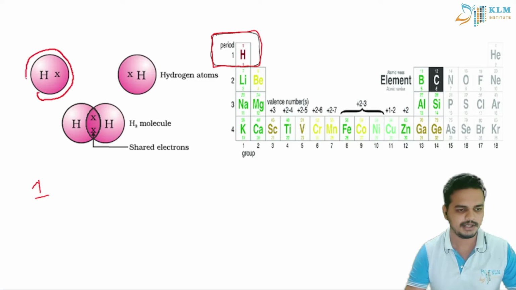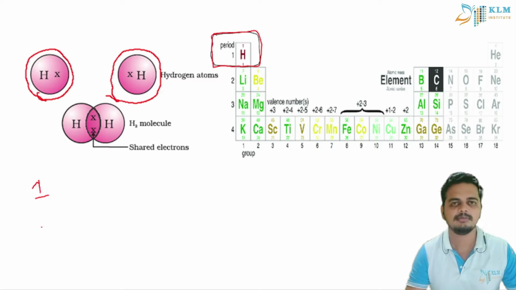There is one hydrogen atom and another hydrogen atom. It has only one electron, but to attain the stable configuration of helium, it needs one more.